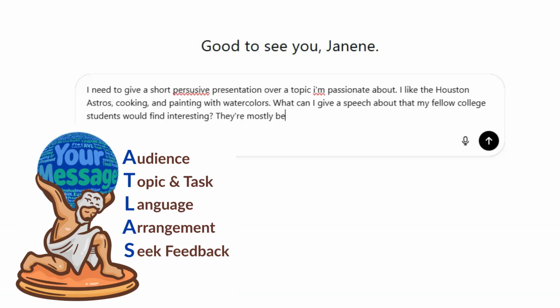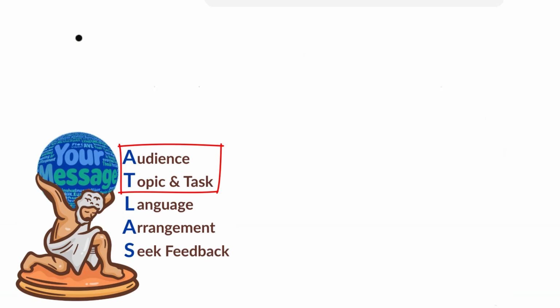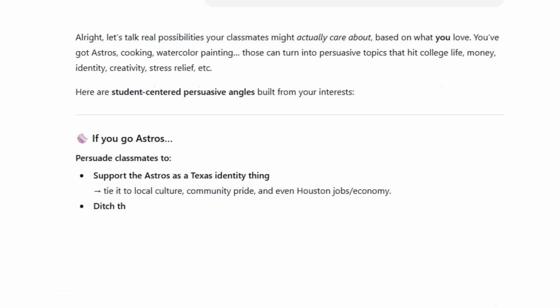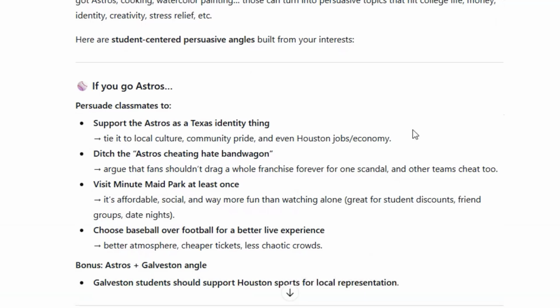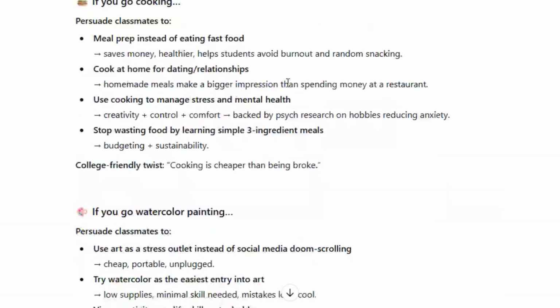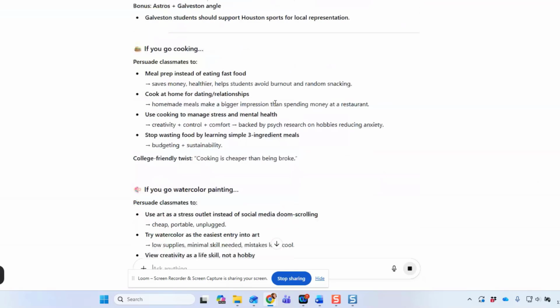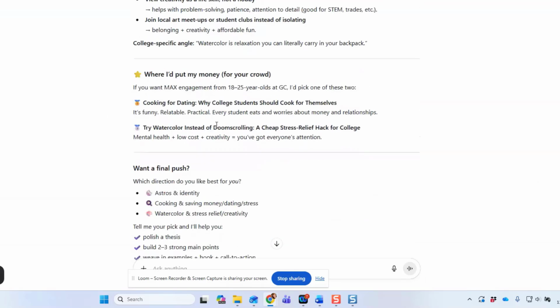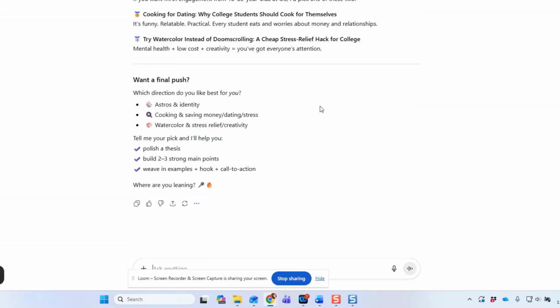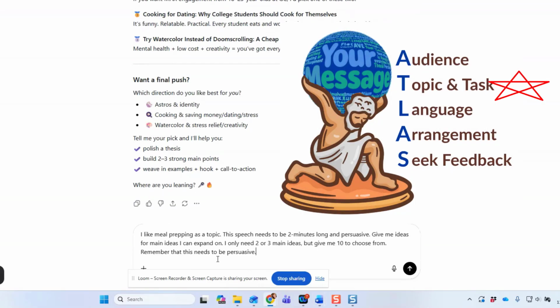So in this prompt here, I'm trying to figure out what I want to talk about, but also keeping the audience in mind. I'm starting with both the topic and task, but I'm also including some audience information, a Galveston College student, to try to figure out what my speech is going to be about in the first place. So it gives me all kinds of information about the Astros and food ideas and watercolor ideas. But after reviewing it, I like the option it gives me about meal planning. I'm not exactly sure what I want to say about meal planning yet, so I'm going to ask it to help me a little bit more with this and look more at the topic and the task.